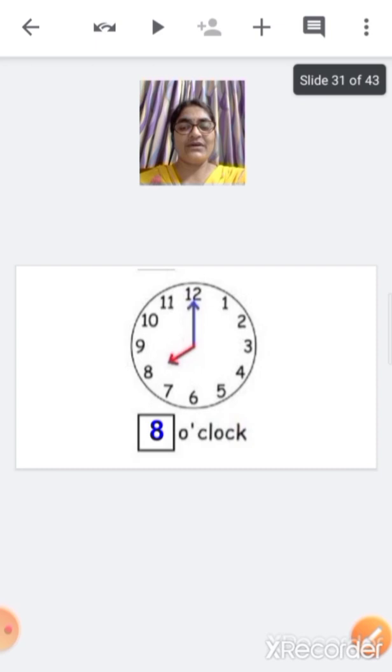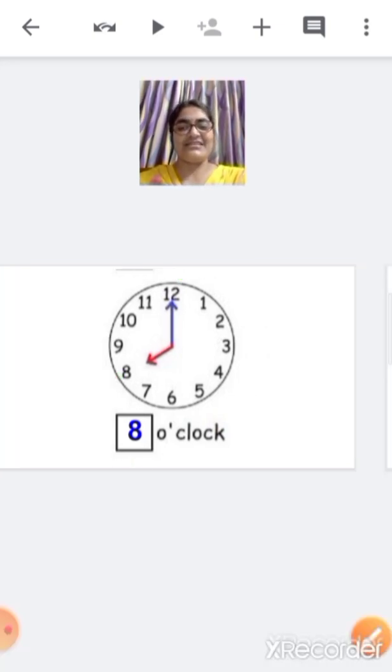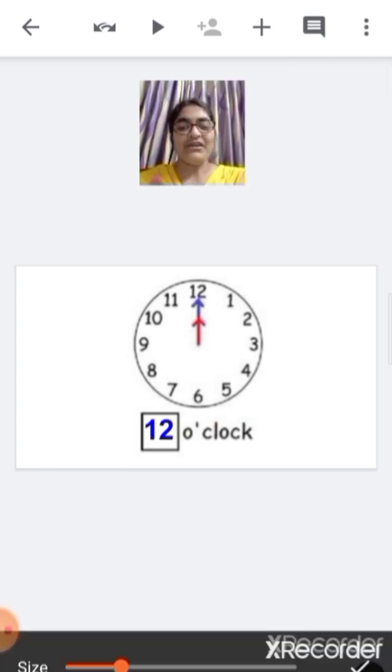Now the next one. The small hand is on 8 and the big hand is on 12. So what is the time? 8 o'clock. Right? Yes. Now here what you can see. The small hand is on 12 and the big hand is also on 12. Both the hands are on 12. So what is the time? The time is 12 o'clock.